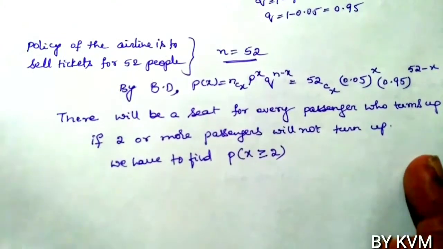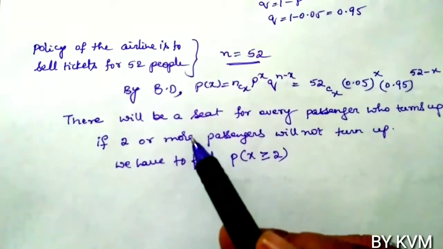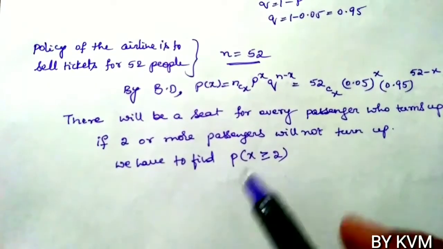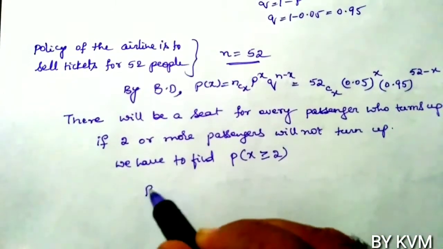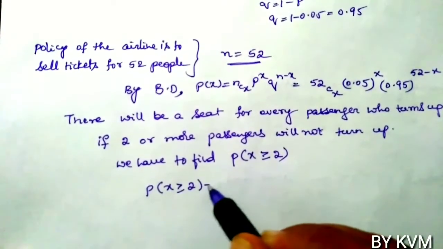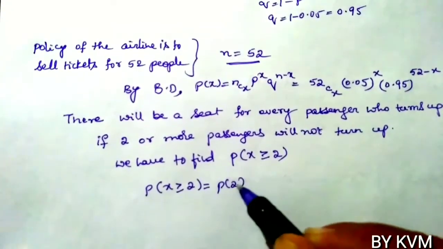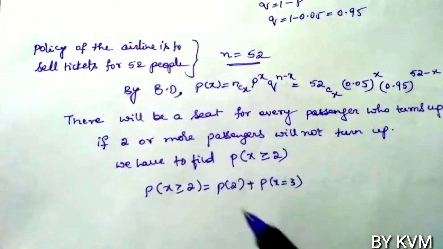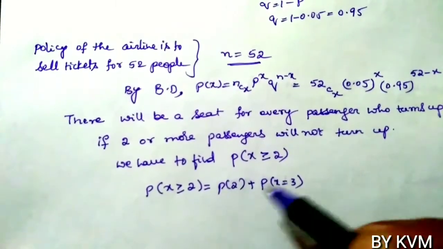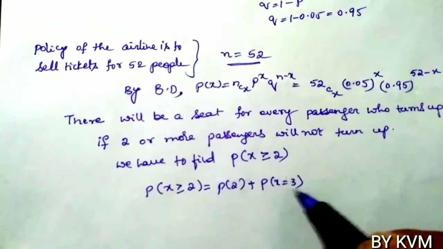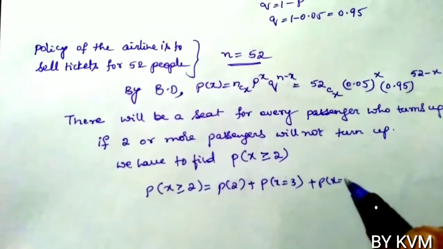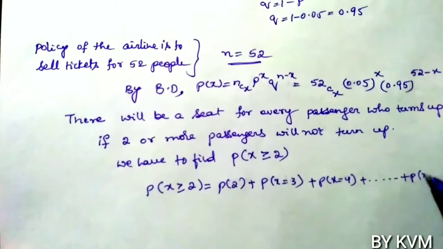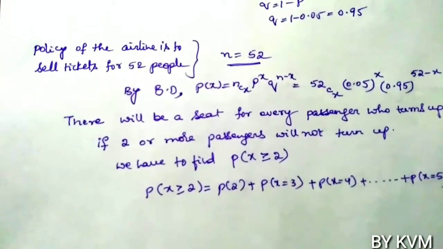So here we have to find probability of x greater than or equal to 2. That means probability of x equals 2 plus probability of x equals 3, probability of x equals 4, up to probability of x equals 52.